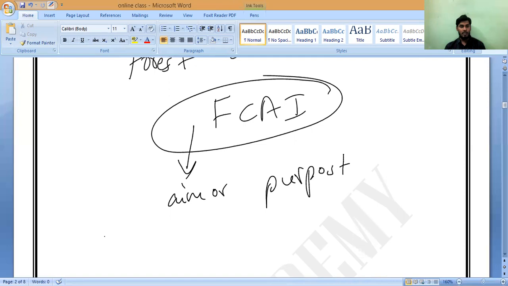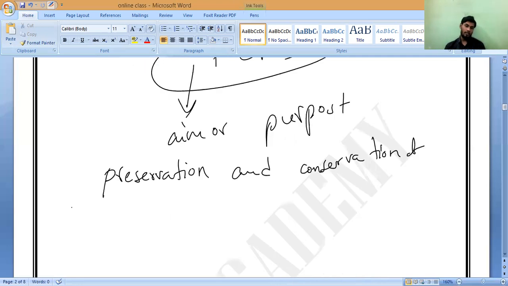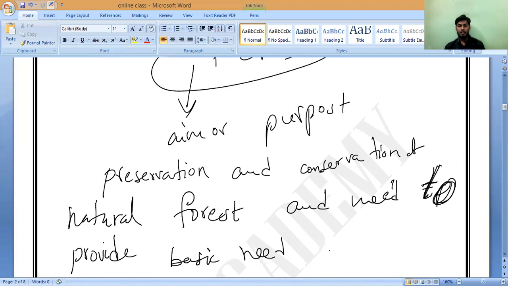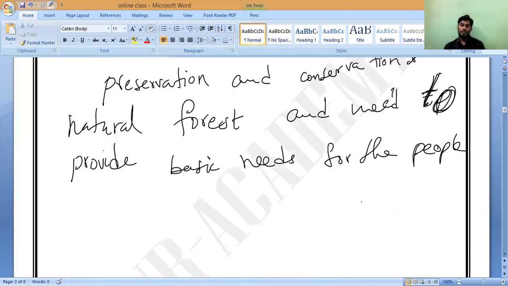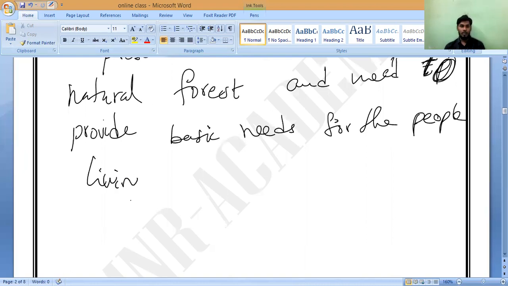Purpose is what? Preservation and conservation of natural forest, and need to provide basic needs for the people living in or near the forest.